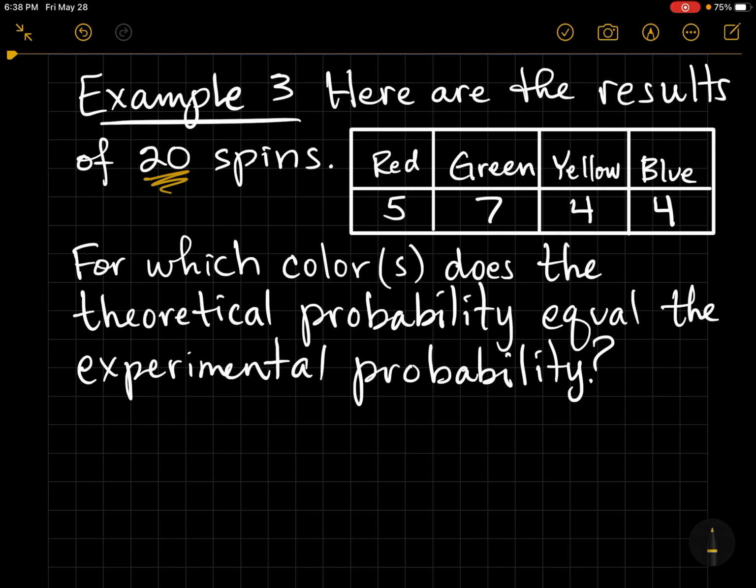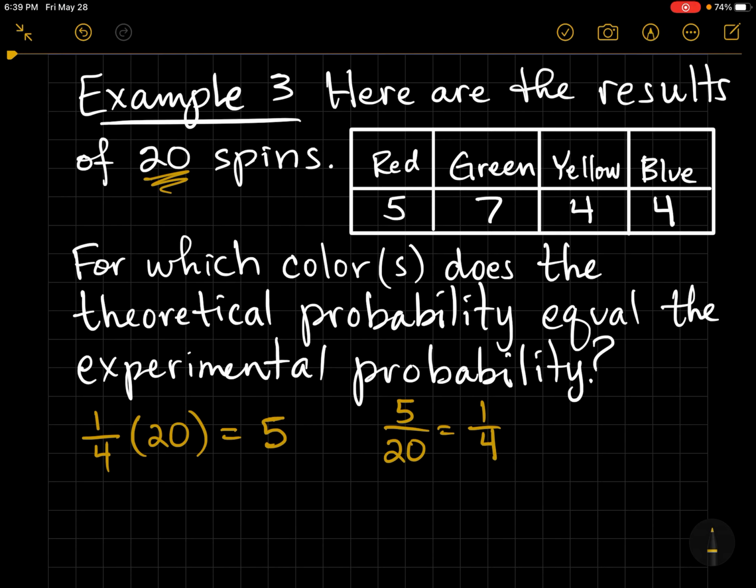Well, what we want to do is we want to say there are 4 colors and they all had an equal space, and as long as the spinner is fair, meaning everybody had an equal chance, then 1/4 of those spins should be red, 1/4 should be green, 1/4 should be blue, and 1/4 should be yellow. So each color should have 5 spins, because 5 out of 20 would be 1/4.